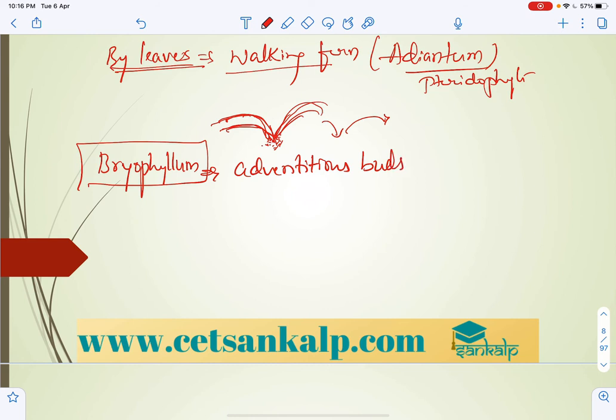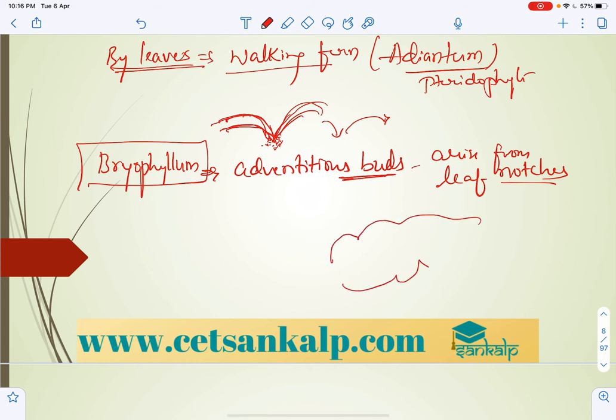So what are adventitious buds? They arise from the leaf notches. Generally it will be there like this, and from this notch a new individual is going to arise. So with this we can take some examples.